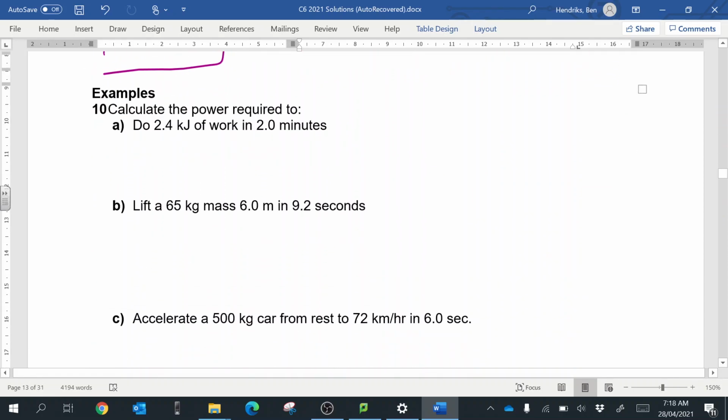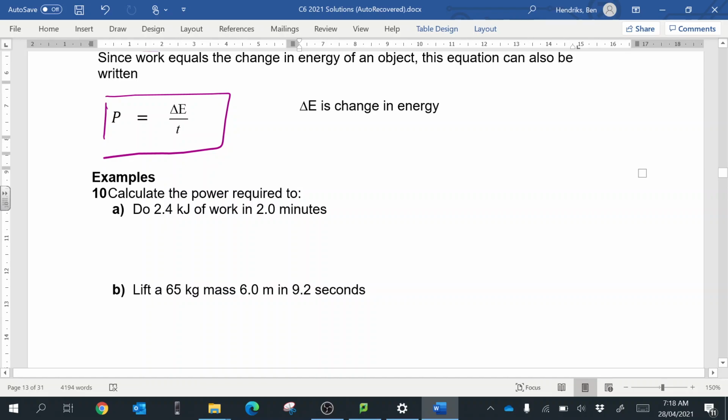So calculate the power required to do 2.4 kilojoules of work in 2 minutes. Okay, so the key thing here is that energy is in joules. So that's going to be 2,400 joules. And time is always in seconds.